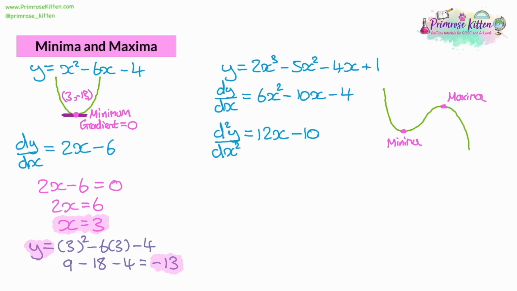There's another important point here, and this is the point of inflection. Now, the inflection point is kind of the turning point where the graph switches between being part of the minima curve and part of the maxima curve.